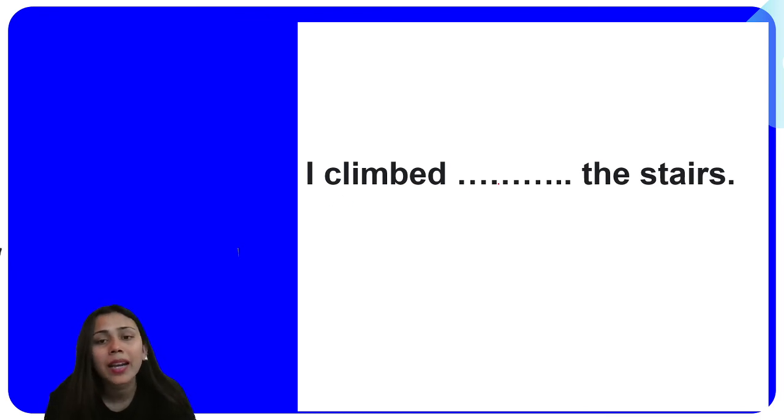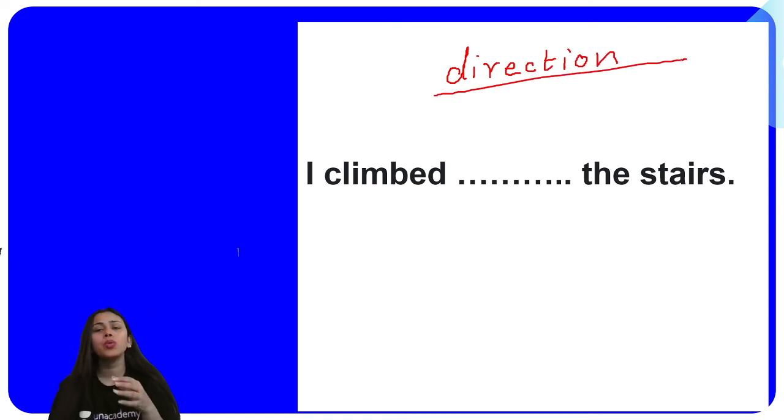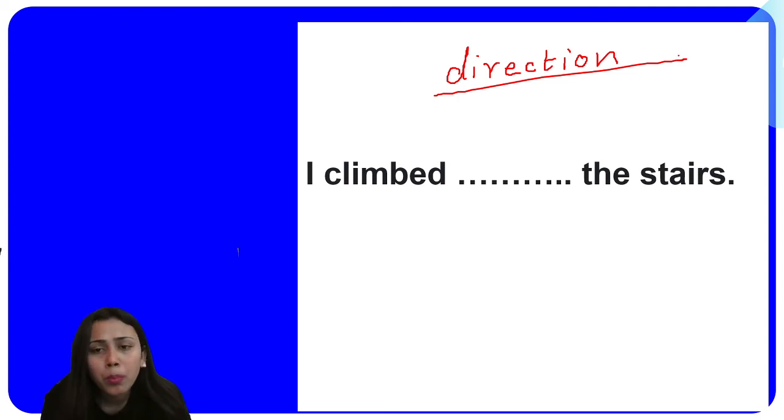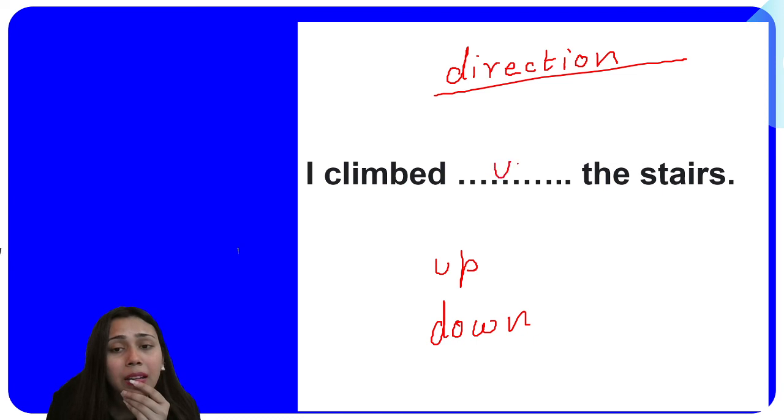I climbed dash the stairs. Here you have to indicate the direction, okay? In that sense, what are you going to use? When you climb the stairs, either you go up or you come down, right? So you have both options, up and down. Either of them you can use for the given blank. So, I climbed up the stairs.